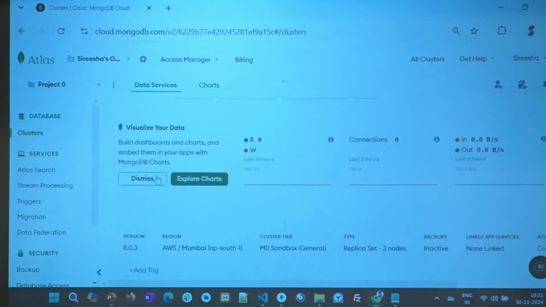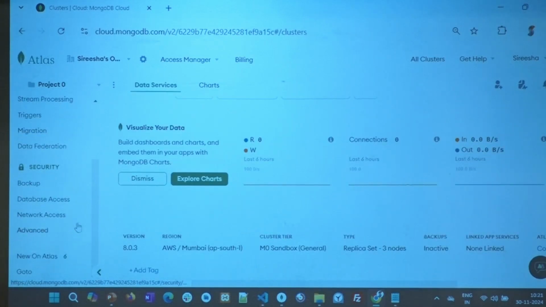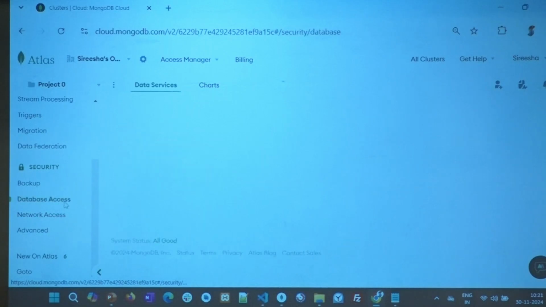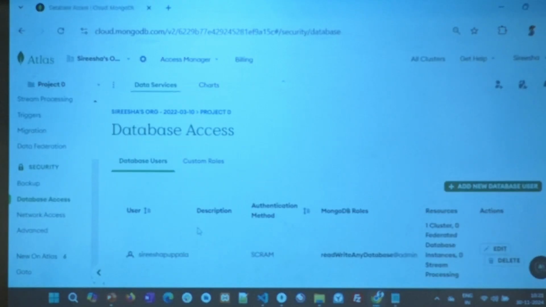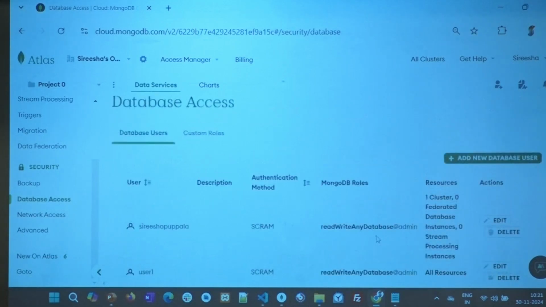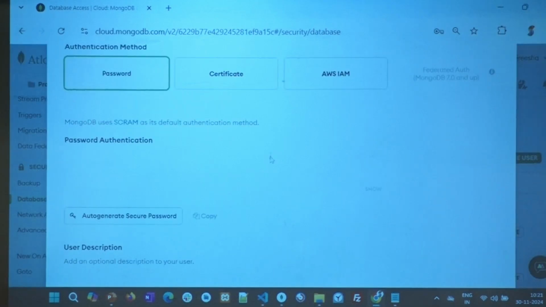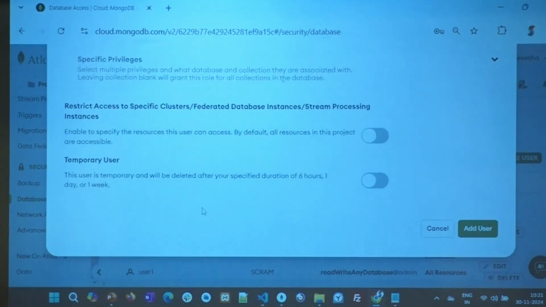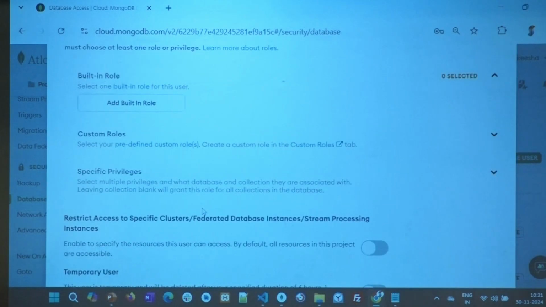Now the second thing, the username and password I talked about, right? So you go to, you see that there? On the left side under security, if you want to make notes, you can make notes, please. There's something called database access. You go there and say add new database user. Okay? Click on that, give everything that you need. It will ask you for the role.